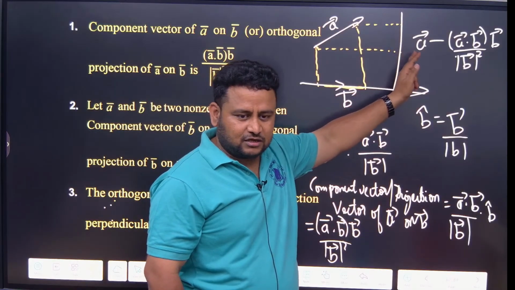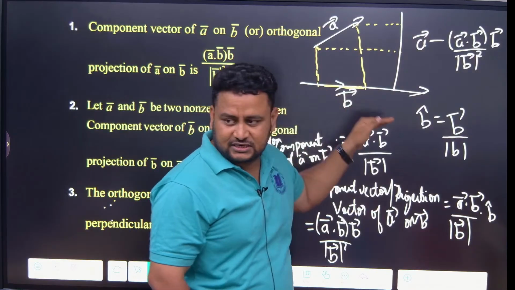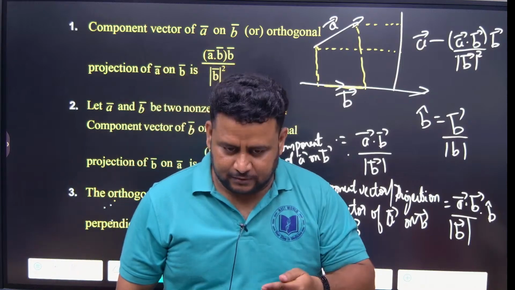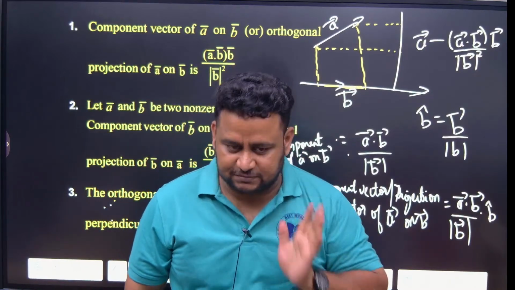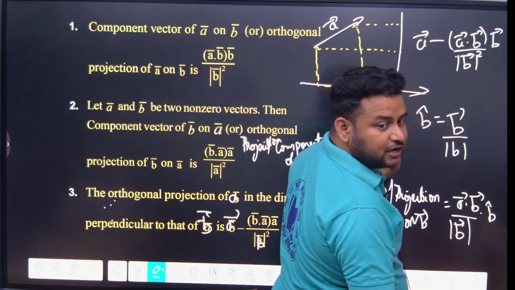So this perpendicular represents cross product, A cross B. This represents dot product, A dot B. Horizontal will always represent A dot B. Vertical will always represent A cross B. Keep this in mind. I'll tell about that when I talk about cross product.